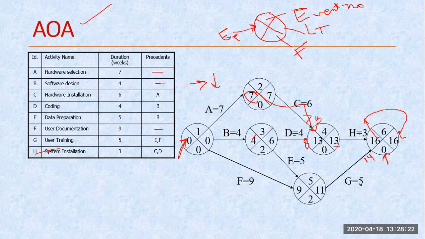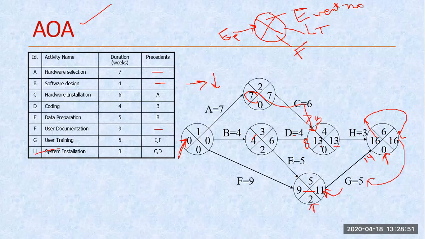Here 16 minus 5, so we are getting 11. So 11 is written here. 11 minus this 9, whatever we are getting is written here as float. So this is 2. Similarly, you can calculate the backward value.